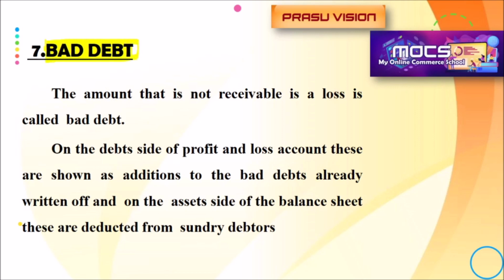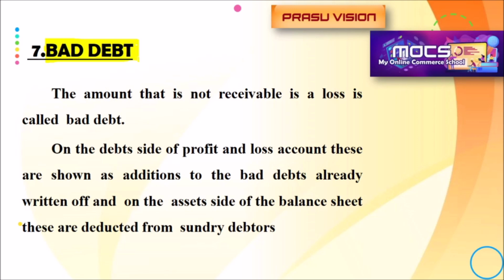Sometimes the amount of bad debt will be there in the trial balance, and a debit balance will be there. And in the additional information, they will say further bad debt. Again, some debtors are not interested to pay. That is why we are writing off the amount, deducting the amount of debtors, further bad debt. The persons who have purchased the goods on credit are not at all interested to pay the amount. The amount is known as bad debt.